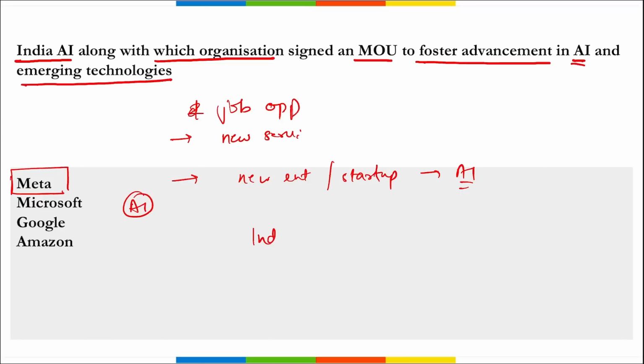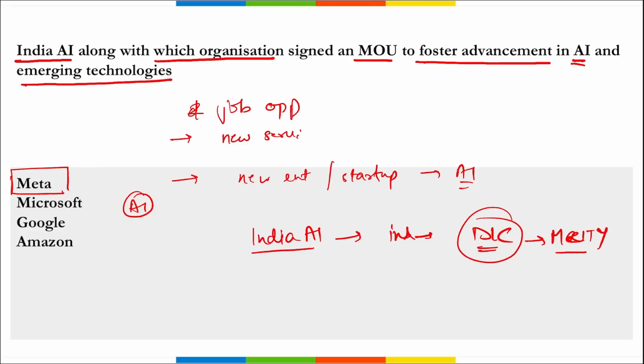Correct. Then remember India AI. This is an independent unit that comes under the Digital India Corporation of the Ministry of Electronics, Information and Technology. Right. So under this comes your DIC, and this is an independent business unit of DIC. Correct. And with this partnership, India AI and Meta will foster various enhancements in government service delivery. Then various generative AIs will be there, cognitive systems will be there, translation models will be there, right?